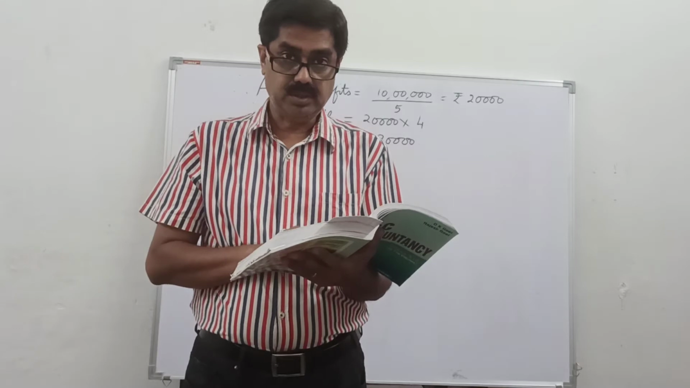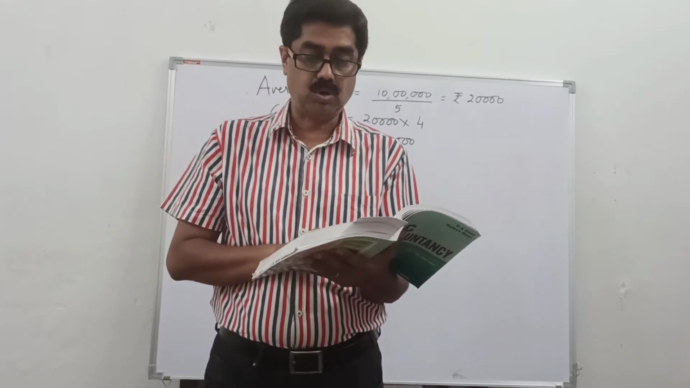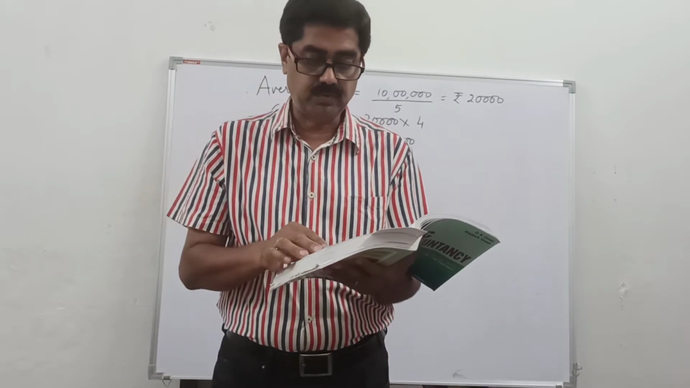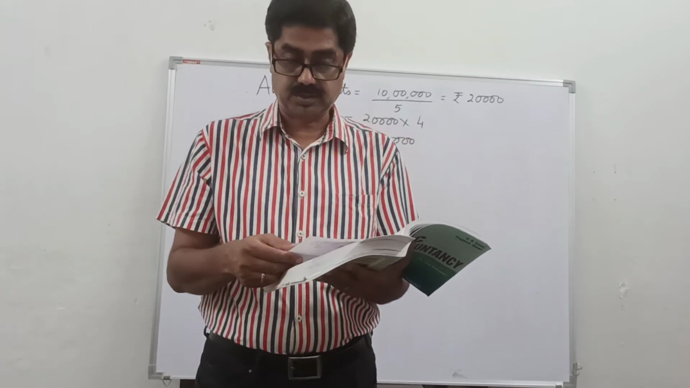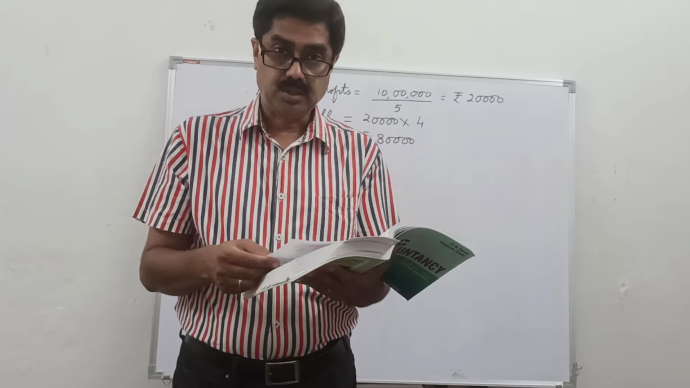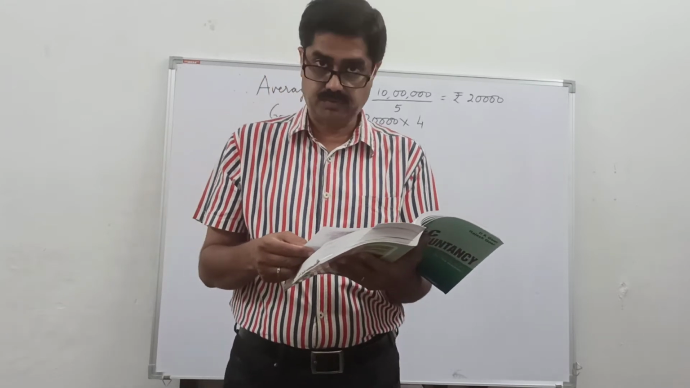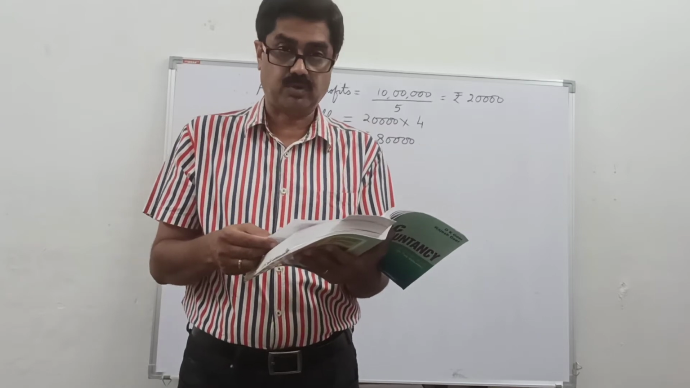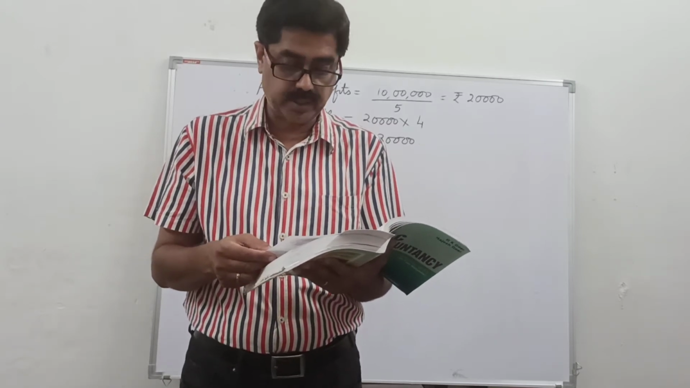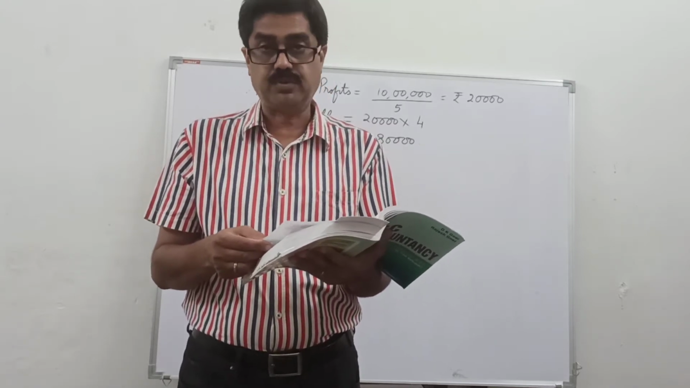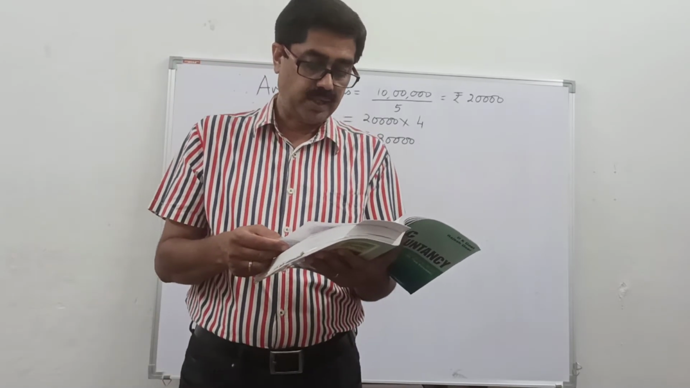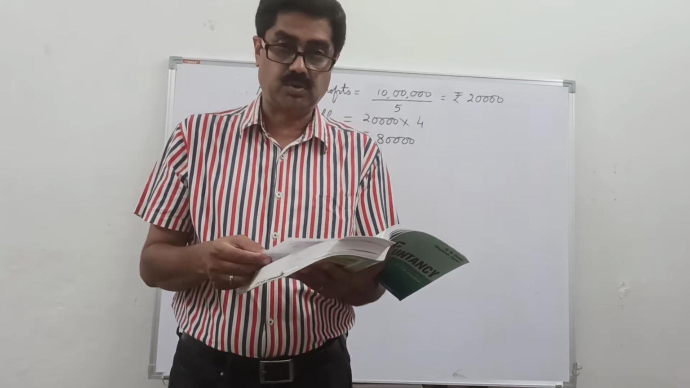We have a category under the average profit method called the weighted average profit method, which is a modified version of the average profit method. Under this method, each year's profit is assigned a weight or given importance. The highest weight is attached to the profit of the most recent or current year.